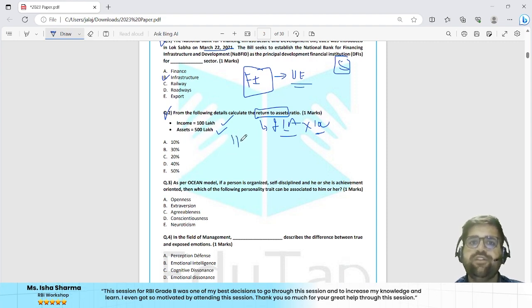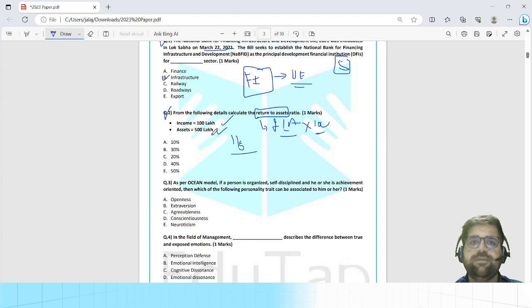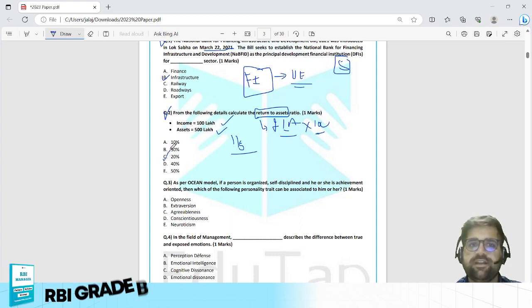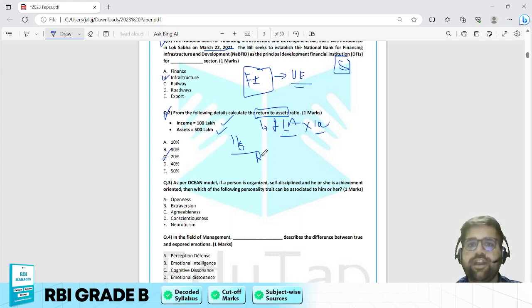So all you need to do is 1 divided by 5, because income is given as 100 lakh and these two double zeros will get cancelled out. So 1 by 5 is nothing but 20%.